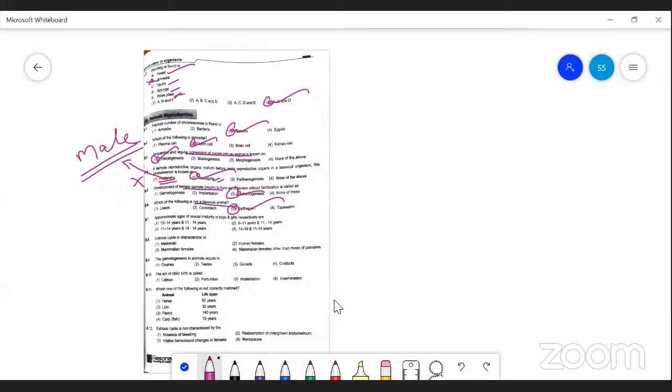And the approximate age of sexual maturity in boys and girls. In boys, it is approximately 14 to 16. Okay, the question is boys and girls: 14 to 16 for boys, 11 to 14 for girls.